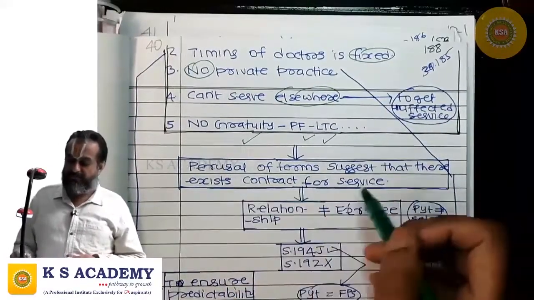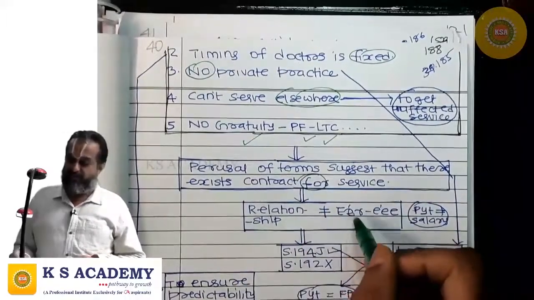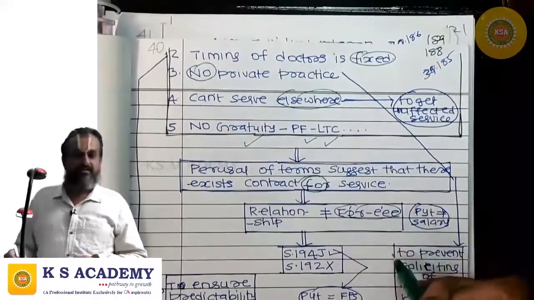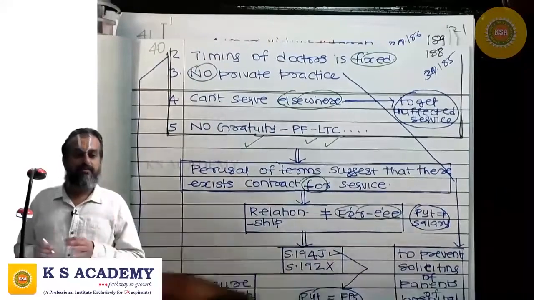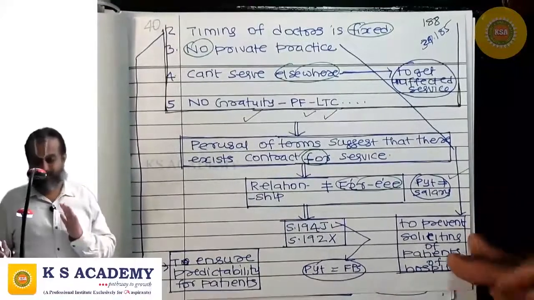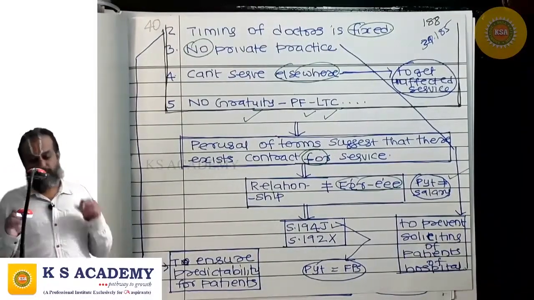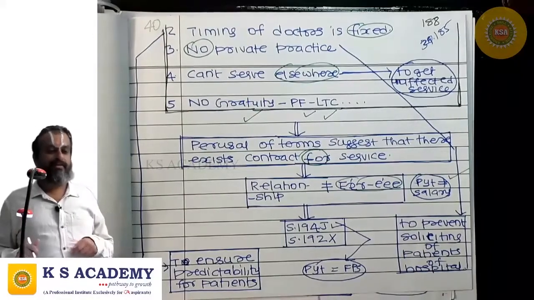Perusal of the terms suggests that there exists a contract for service. The relationship is not employer-employee. There is a principal to principal relationship. The payment is not salary. It is fee for professional services. 192 shall not come, 194J only shall come.